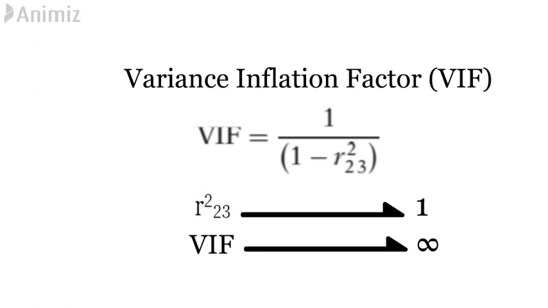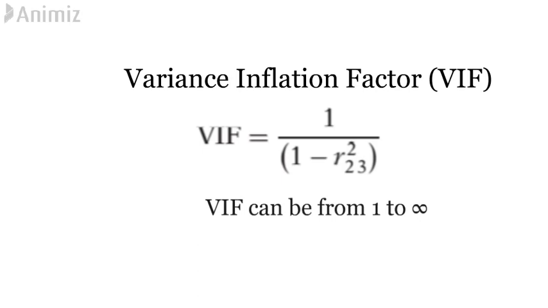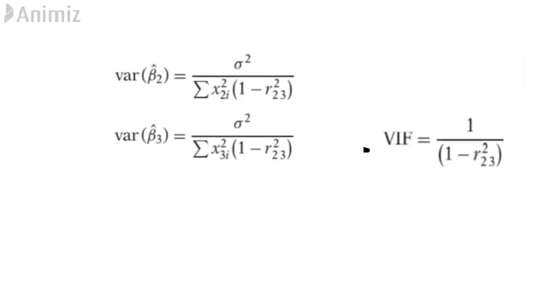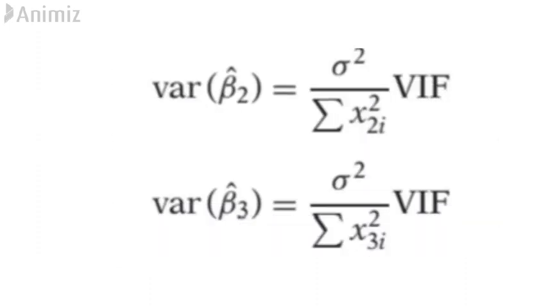That is, as the extent of multicollinearity increases, the variance increases and it can become infinite. If there is no collinearity between x2 and x3, VIF will be 1. From these two formulae, we can show the relation between VIF and the variances of the estimators. The variances of beta 2 cap and beta 3 cap are directly proportional to the VIF.